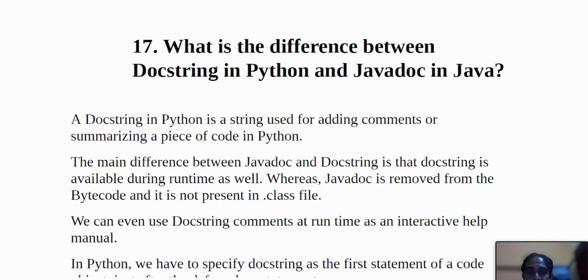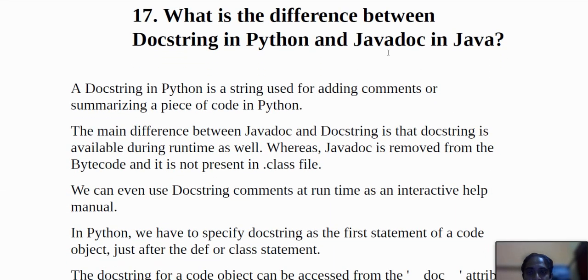So what is the difference between a docstring in Python and javadoc in Java? A docstring in Python is a string used for adding comments or summarizing a piece of code. The main difference between javadoc and docstring is that docstring is available during runtime as well, whereas javadoc is removed from the bytecode and is not represented in the .class file.